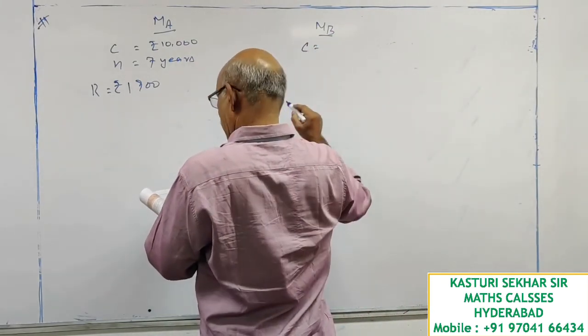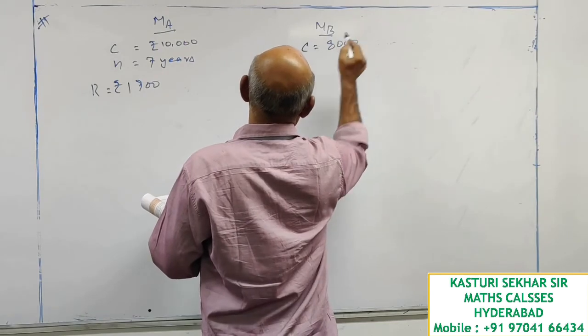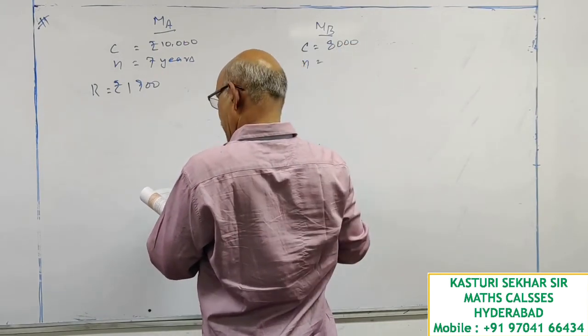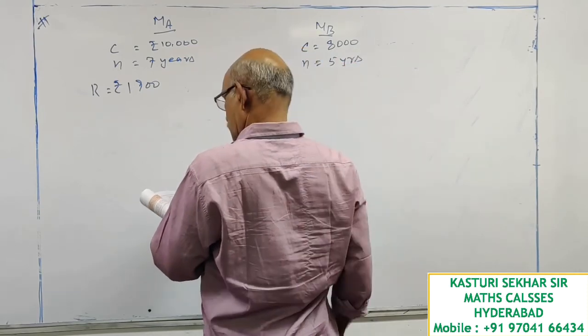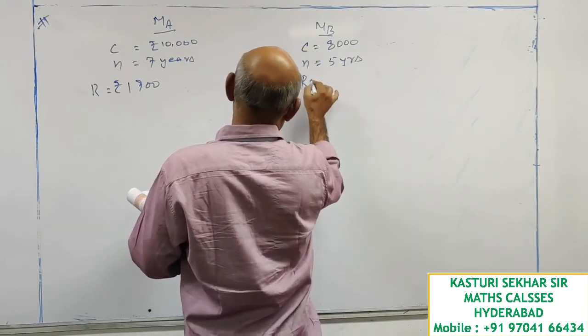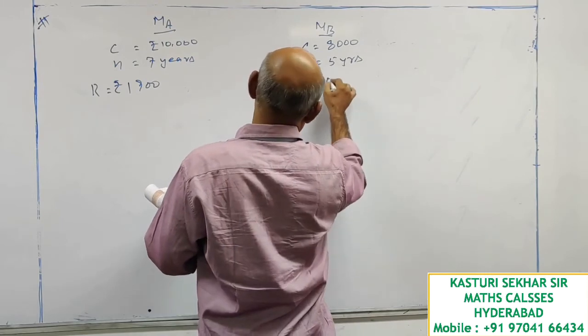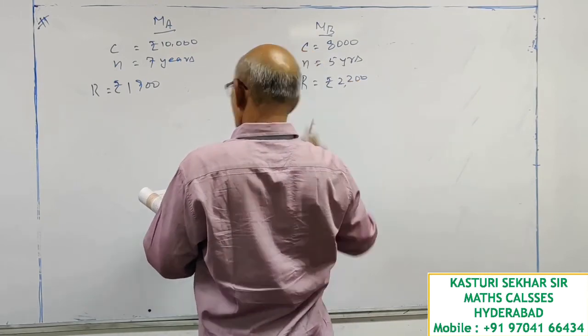Cost of machine B is equal to 8,000. Its estimated life is 5 years, and it is generating rupees 2,200.